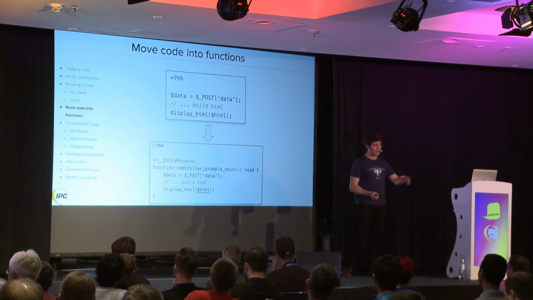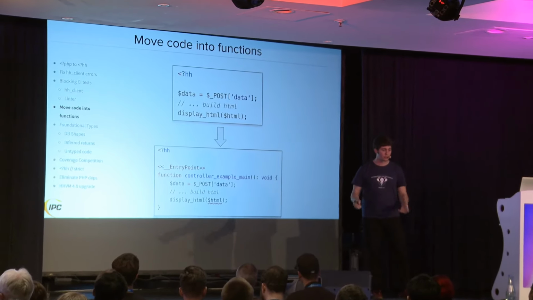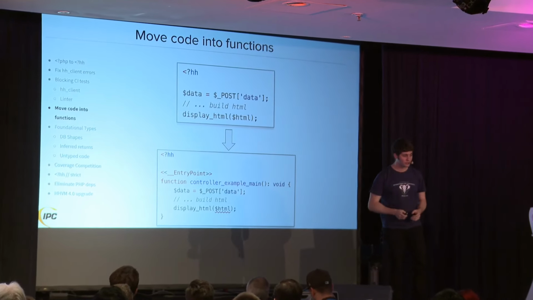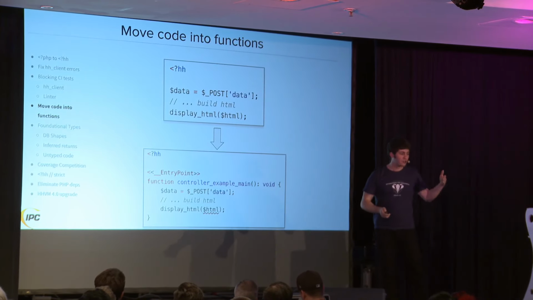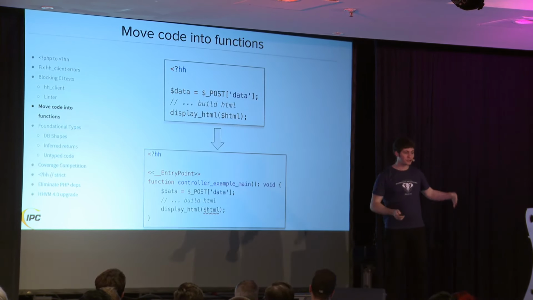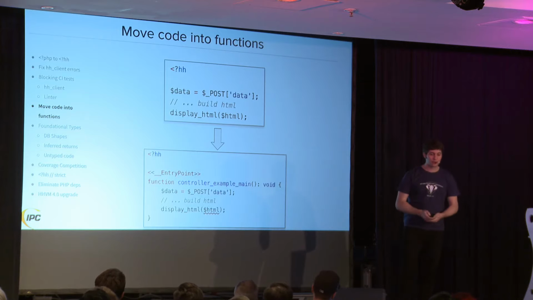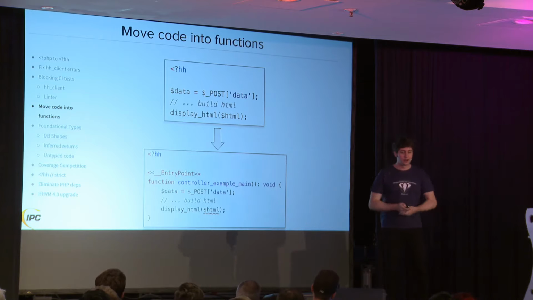So it won't run that if it's the side effect of an autoload, but it will run it when it's the entry point of the request. And that's what we want. So this was our second round of finding a bunch of errors that we had missed in the first round of hackifying things. And finally, we're at the point where we're like, OK, we're using Hack everywhere. What do we do next?